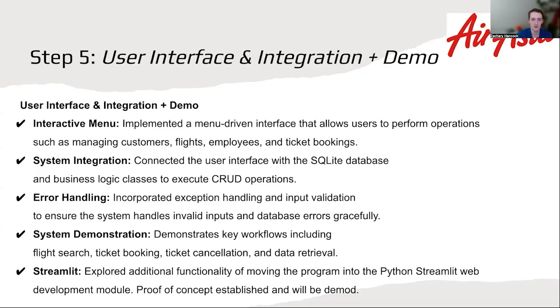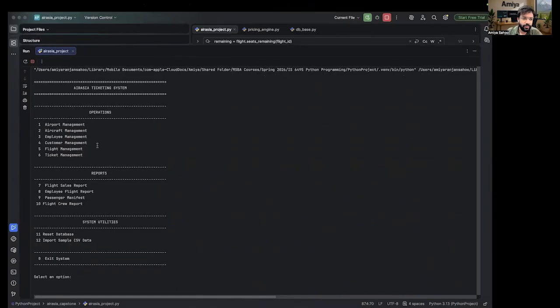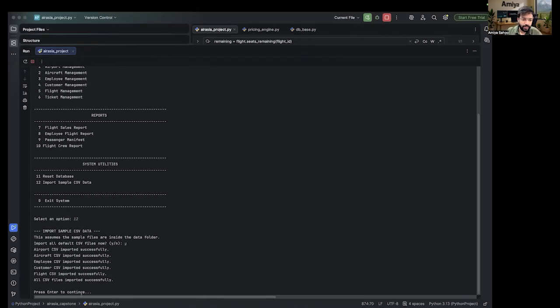So let's move on to the demo now, and Amaya will share that. This is the user interface that we have. We have the distinct categories like operations, reports, and system utilities. Let's first see in the operations menu what we have: airport, aircraft, employee, customer, flight, and ticket management menus. First, we need to import the data from the CSV file. Let's import. Yes, all the data is successfully imported, and the main part over here is flight ticketing management.